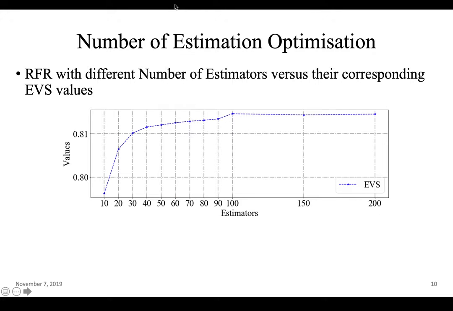And in this figure, the RFR performance is evaluated with the help of the explained variance score, which ranges from 0 to 1. And it can be seen that as the number of estimators increases, the value of the EVS increases, but as mentioned before in the previous figure also, the value after 100 doesn't change much, so we can actually use 100 as the number of estimators.